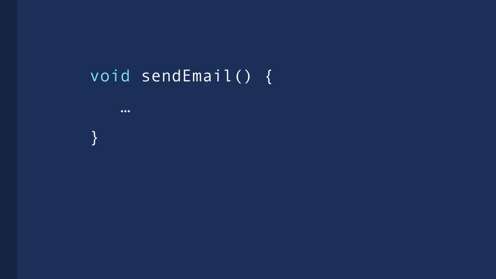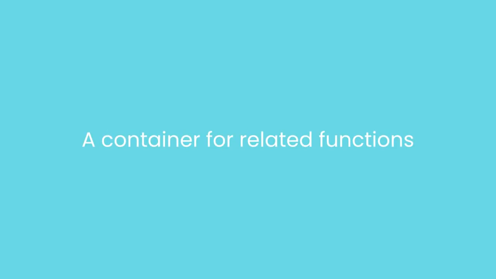Now, every Java program should have at least one function, and that function is called main. So main is the entry point to our programs. Whenever we execute a Java program, the main function gets called, and the code inside this function gets executed, okay? Now, these functions don't exist on their own. They should always belong to a class. So a class is a container for one or more related functions.